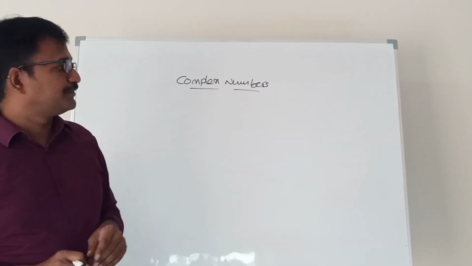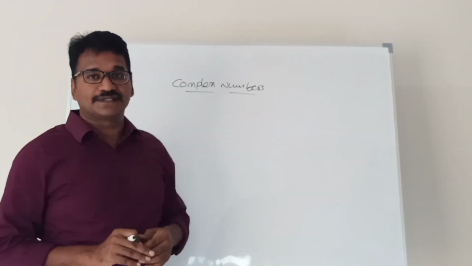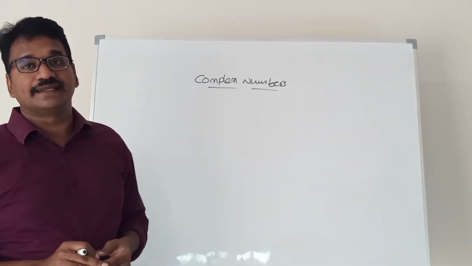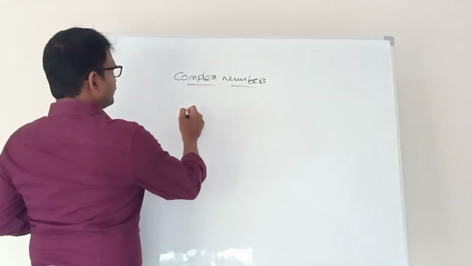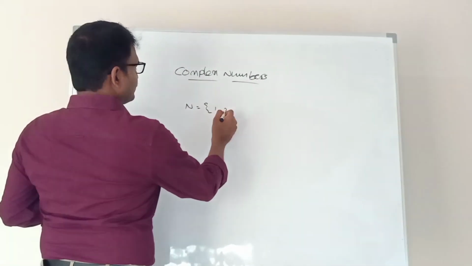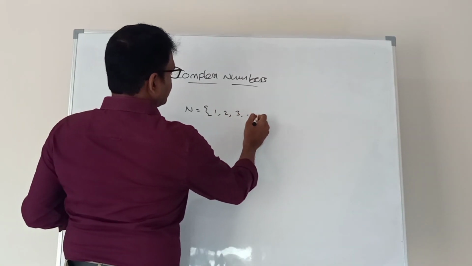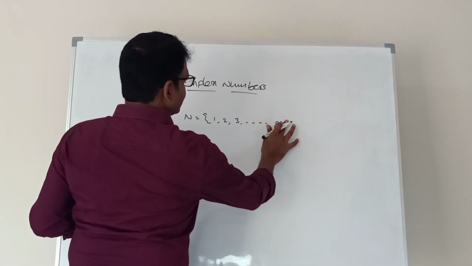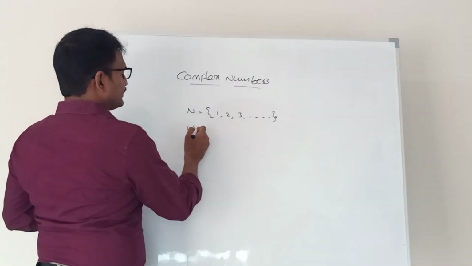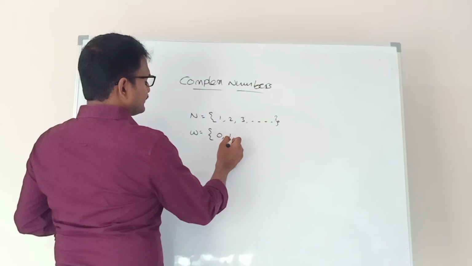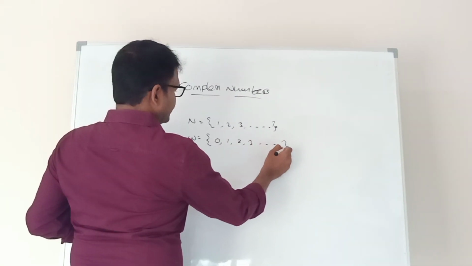Before going to know about complex numbers, first of all we should know about real numbers. What is a real number? We know what a natural number is: it starts from 1 and goes up to infinity. All these numbers are called natural numbers. Similarly, what is a whole number? Whole numbers start from 0 up to infinity.